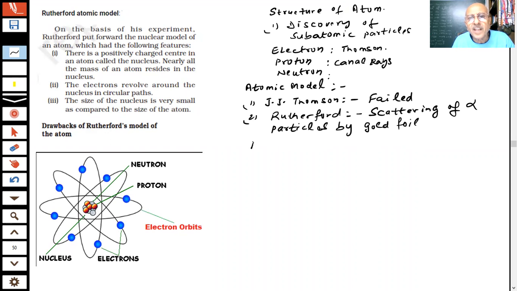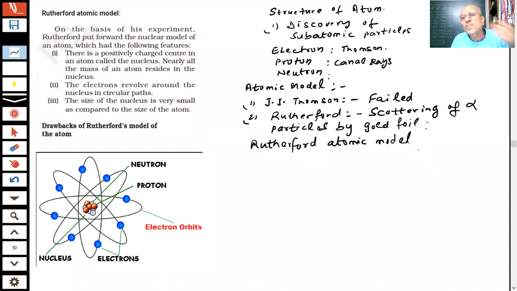After this, Rutherford gave his own model, students, the Rutherford model of the atom. What is the Rutherford atomic model, students? Very, very important. The discovery of the nucleus is very important in the story of the atom. The entire positive charge and most of the mass of the atom is present inside the nucleus, the center of the atom, which is positively charged.